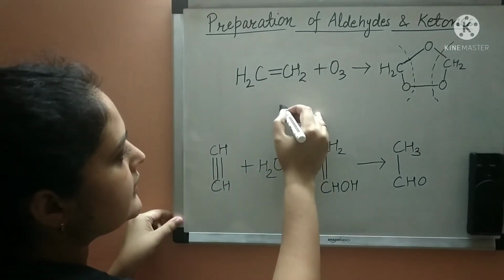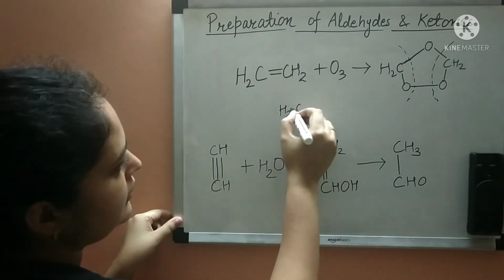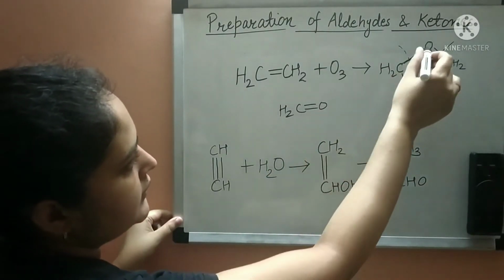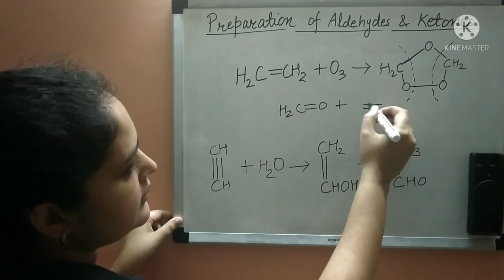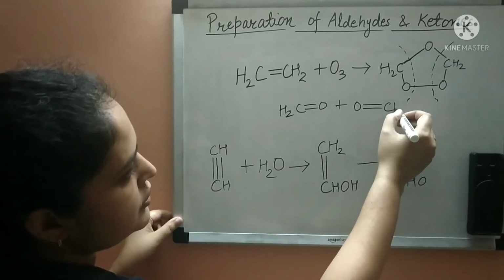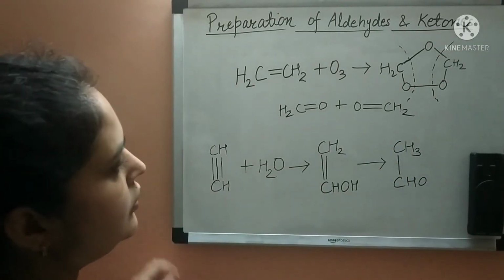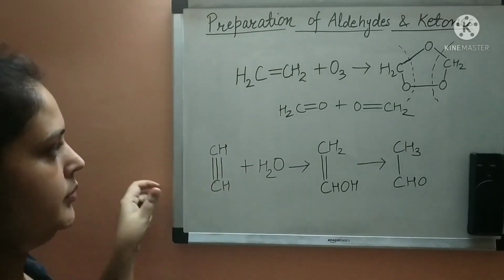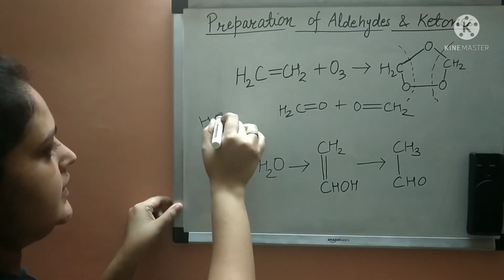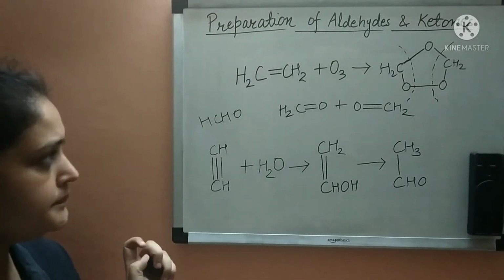You will get CH2=O plus again CH2=O. This is the formula for formaldehyde, HCHO.